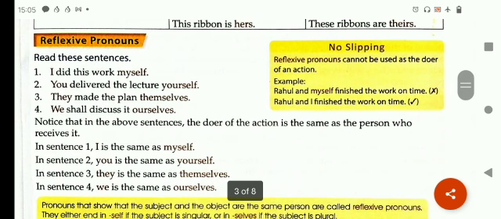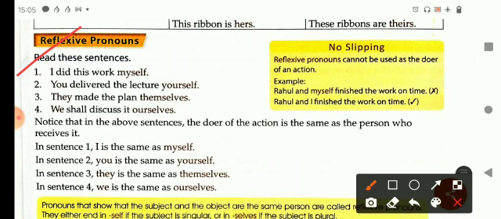Now come to reflexive pronoun. Read the sentences first. I did this work myself. You delivered the lecture yourself. They made the plan themselves. We shall discuss it ourselves. So you have noticed that in the above sentences, the doer of the action is the same as the person who receives it.